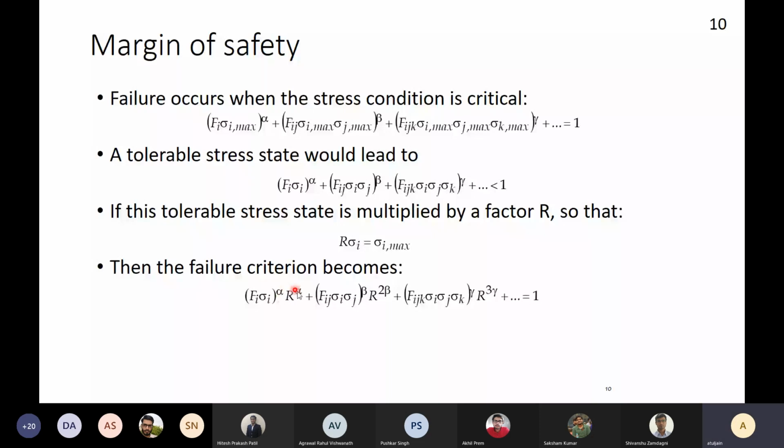Fij sigma ij to the power beta into R to the power 2 beta. Beta is coming because beta is here. 2 is coming because I have sigma i sigma j. Similarly into R to the power 3 gamma. So if all the values of sigma are known, and all the material parameters are known, then we are left with a polynomial equation in terms of R. This value of R is known as the margin of safety. If it was factor of safety, we would just calculate this term, and 1 by the left hand side would become your factor of safety.